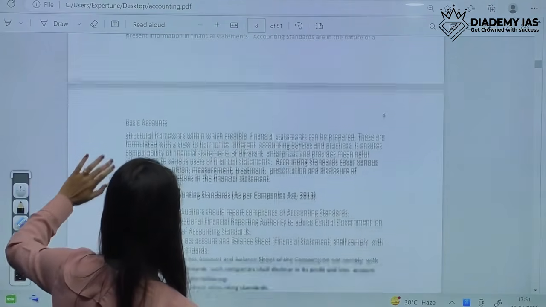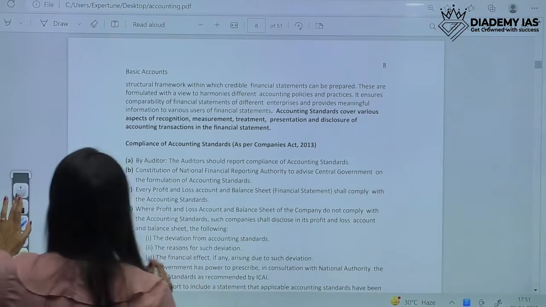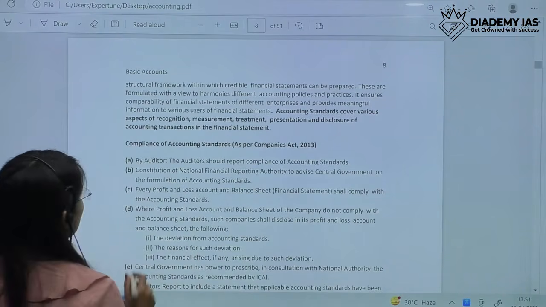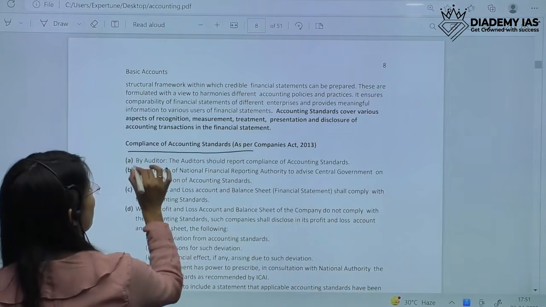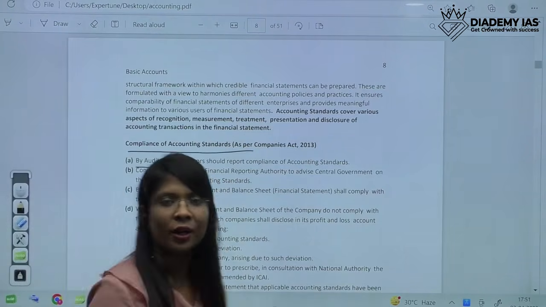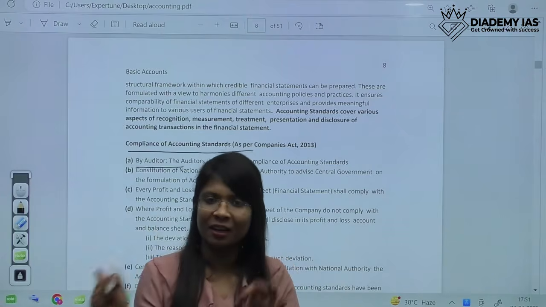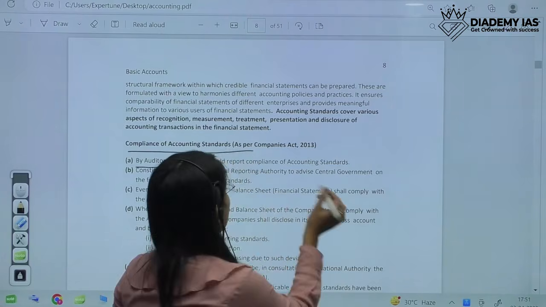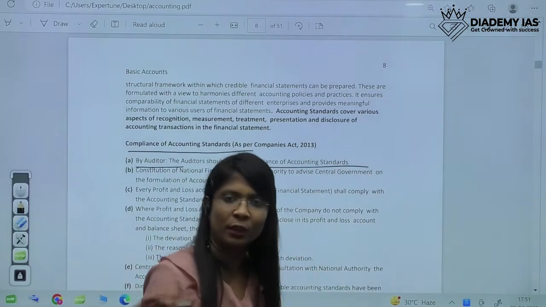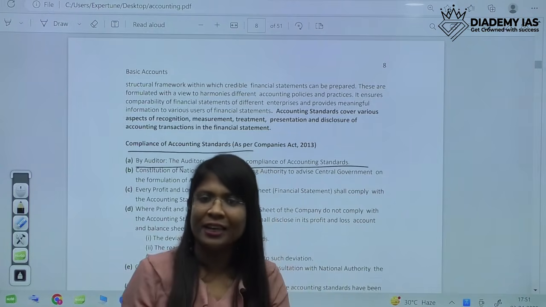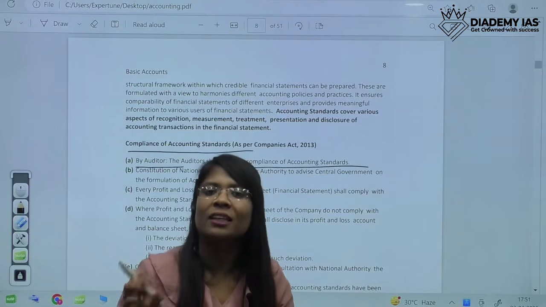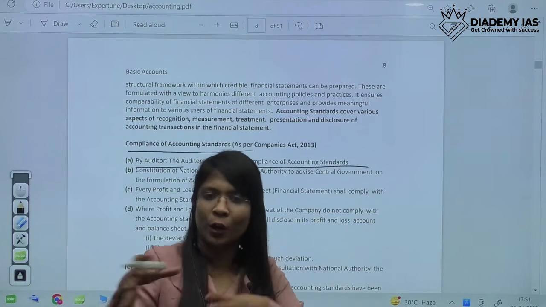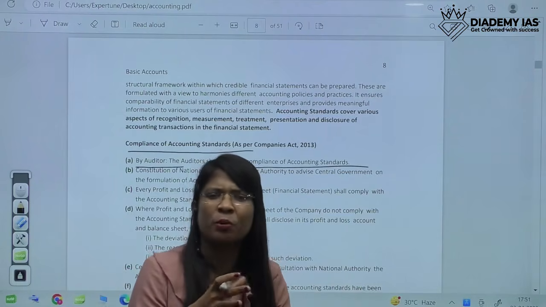So first of all, compliance of these accounting standards. Who needs to comply with these accounting standards? Accounting standards need to be complied with by the auditor. The auditor has to report in their accounting books that okay, these accounting standards have been complied with. If any auditor says that accounting standards have not been complied with, then it's not a good report. Then it's a qualified report, and that qualified report is not a good report.